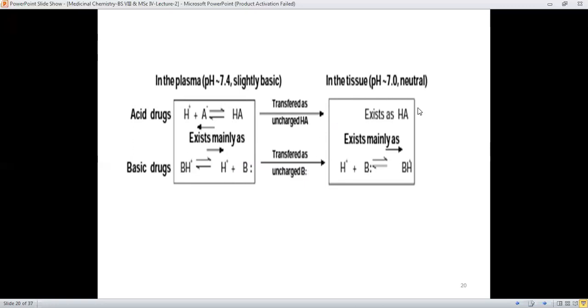In the tissue, the acidic drugs will be present as HA, and the basic drugs will be present as BH plus, after gaining protons. Therefore, the behavior of acidic and basic drugs will change depending on the pH of the plasma and the tissue.